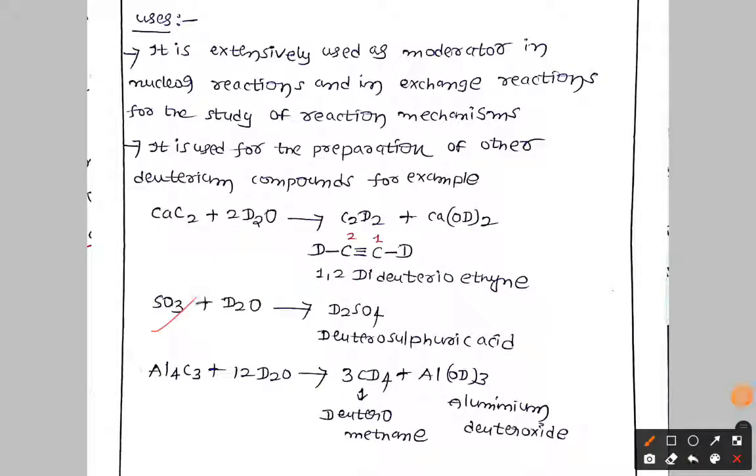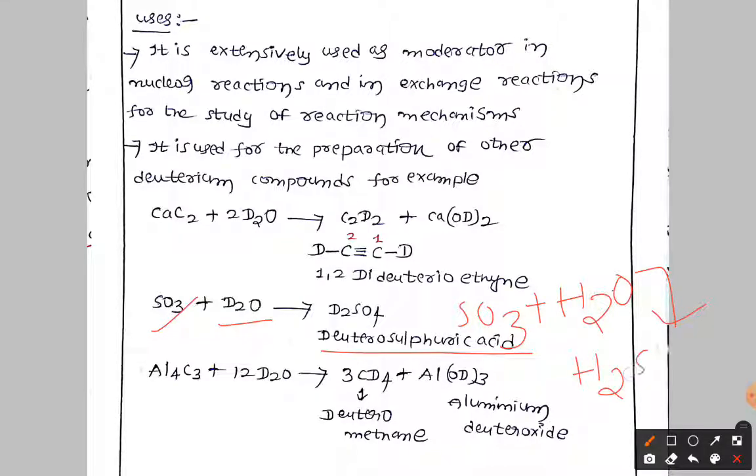Next, sulfur dioxide on reaction with D2O, you are going to get deuterated sulfuric acid. Generally, sulfur dioxide, if you add water, simply you are going to get sulfuric acid, that is H2SO4. Here, instead of water you are going to add D2O, so you are going to get deuterated sulfuric acid.